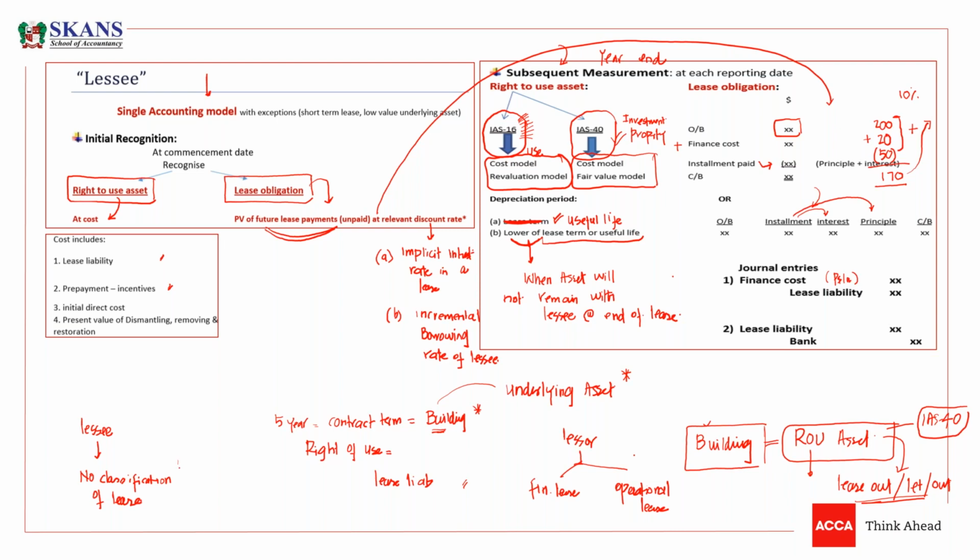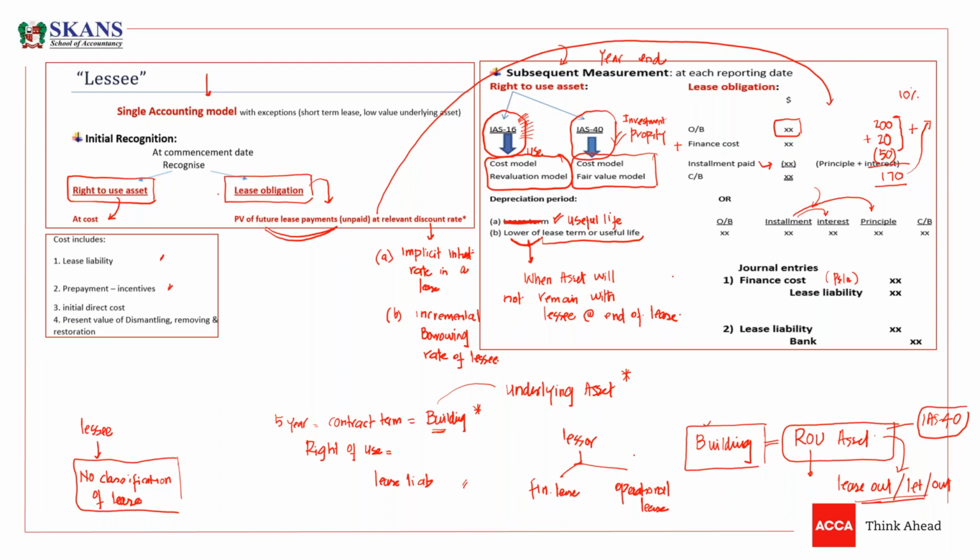For lessee, there is only one type of lease, there is only one accounting model, and that is that lessee has to book a right of use asset, and lessee has to book a lease liability as well. Now, guys, but yes, we do have exceptions. Yes, we need to book an asset and liability. Always you need to book an asset.